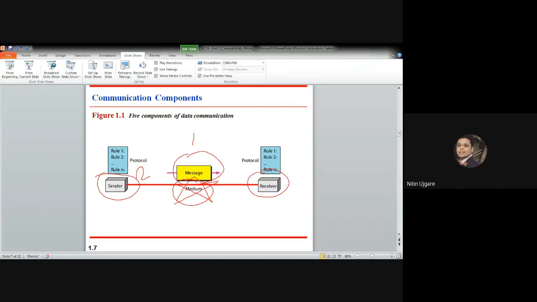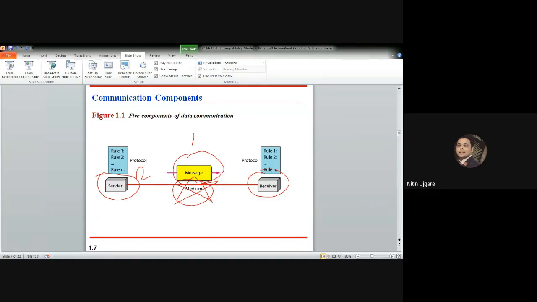For example, if a person from China has called you, you may not understand the language that person is speaking, right? You have established a telecommunication, the person has called you, the connection is established, but you are not able to communicate with each other. Why?